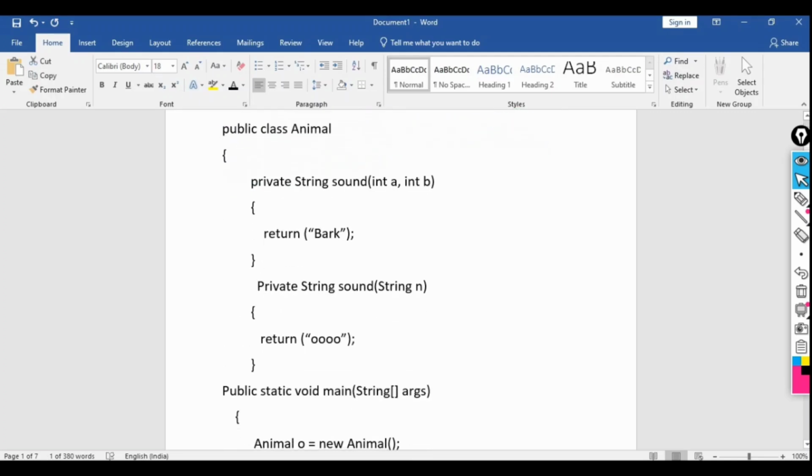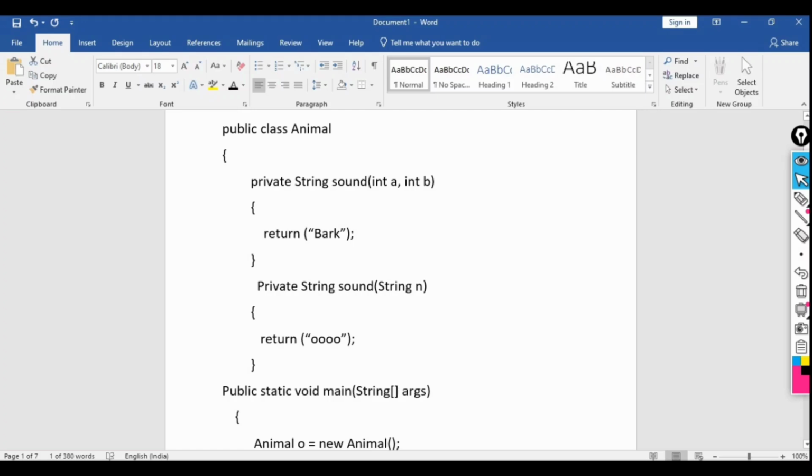If you look carefully, this is an easy question. If you want to solve it yourself, you can pause this video and try. It's a very good practice, and your fundamentals will get clear. If you are not able to solve it, you can go through the solution we are discussing.